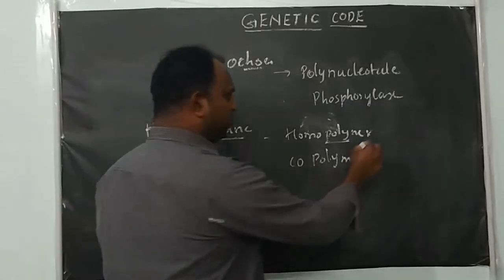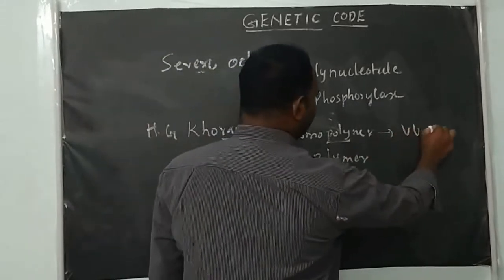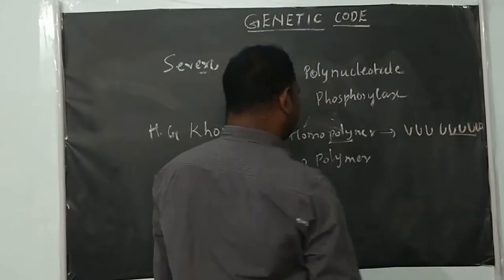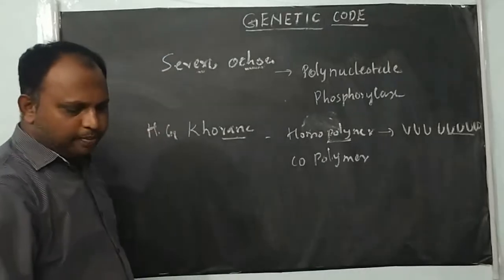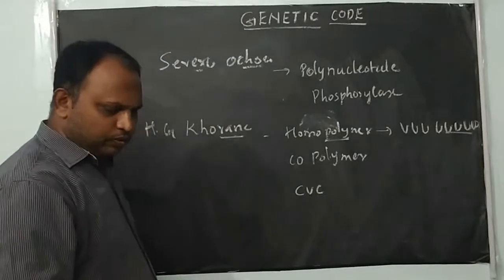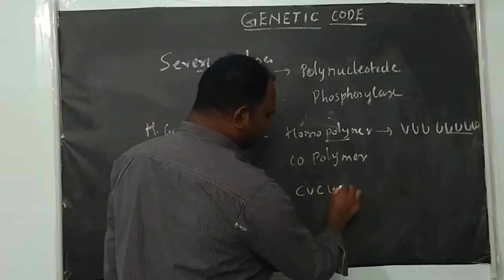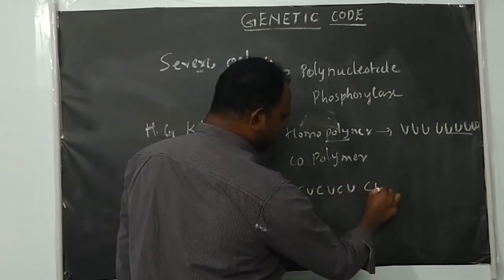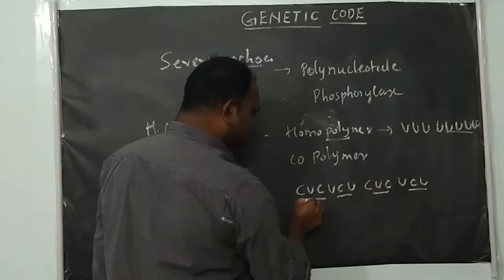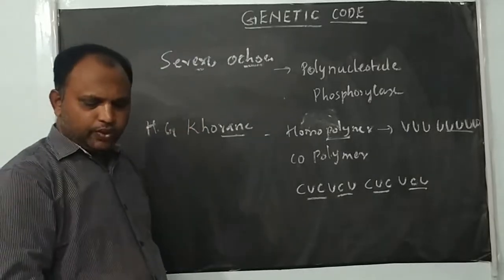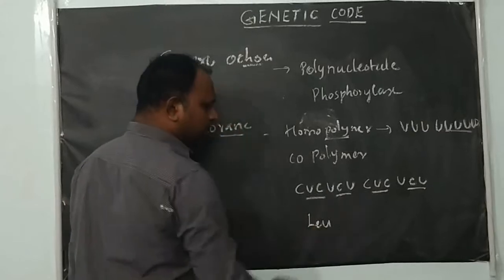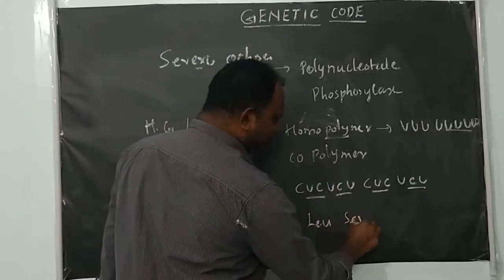Homopolymers are like previously discussed, like UUU, only one single base. It produces a protein with a single type of amino acid. For the copolymer, he synthesized, for example, CUC UCU, again CUC UCU, like this. You see there are 4 codons. CUC codes for leucine, so the leucine amino acid. UCU codes for serine, like this.